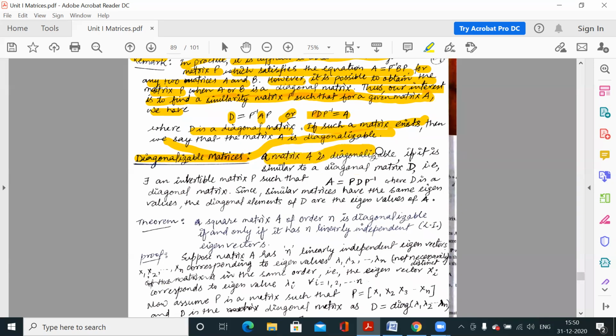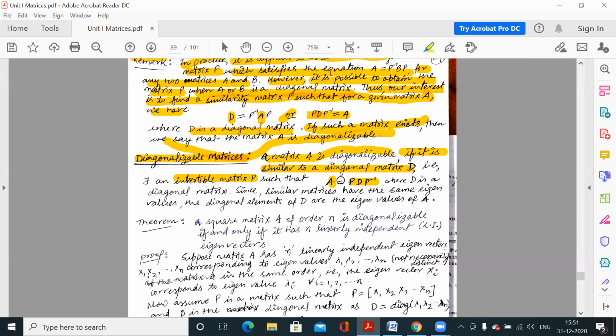Clear? What is the condition? A matrix A is diagonalizable if it is similar to a diagonal matrix D. So this is the application: now we are using the same definition of similar matrices. I'm saying a matrix is diagonalizable when it is similar to a diagonal matrix D. That means our next question is, if we can prove that A is similar to a diagonal matrix D, then we will say A is similar to a diagonal matrix D when there exists an invertible matrix P such that A is equal to P D P inverse.